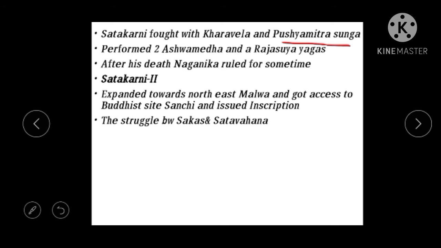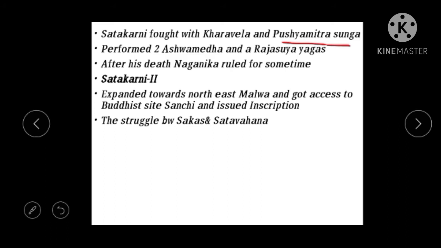After that we see some of the yajnas. Shatakarni the first performed yajnas like the Ashwamedha Yaga. This yaga involves sending horses and acquiring territories. He would send the horses, and wherever the horse goes until someone stops it, that much extent will be his empire.